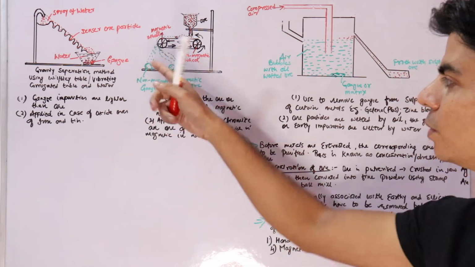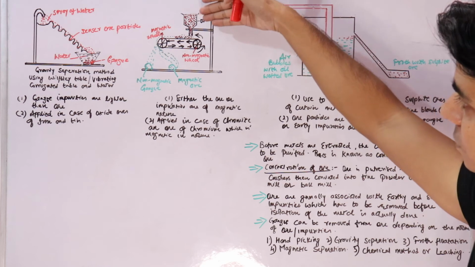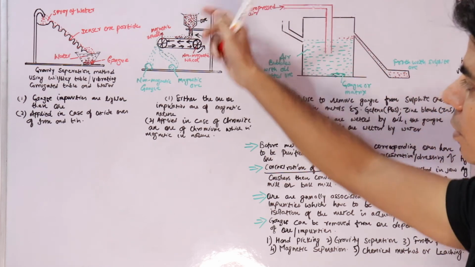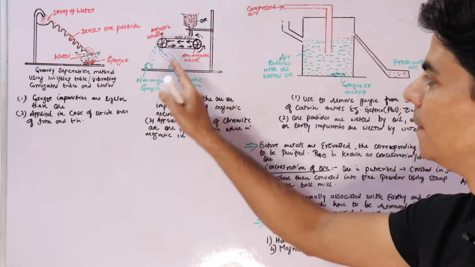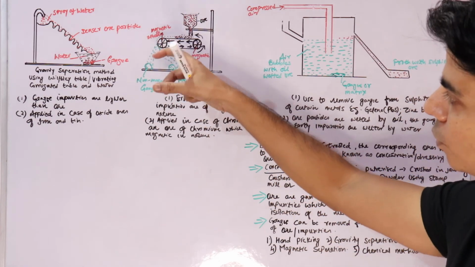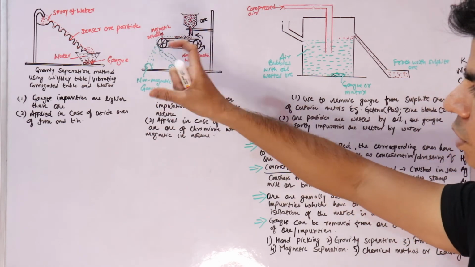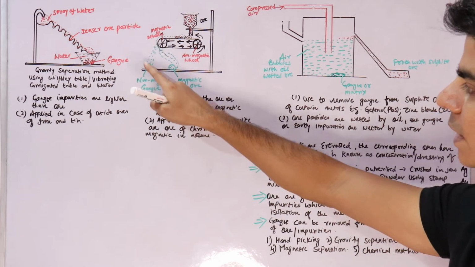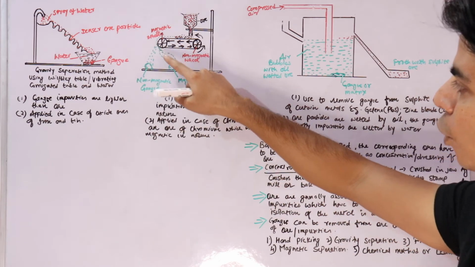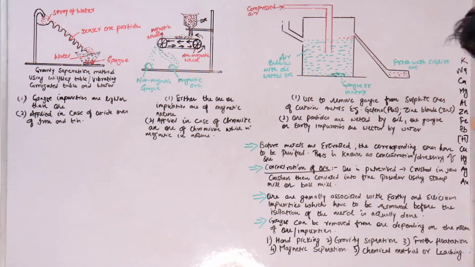So the magnetic impurity or the ore will get collected in a separate heap, and the non-magnetic particles will get collected in a separate heap, right?